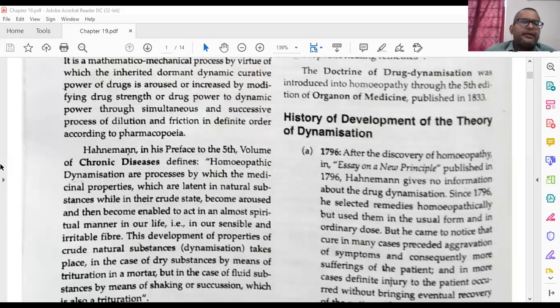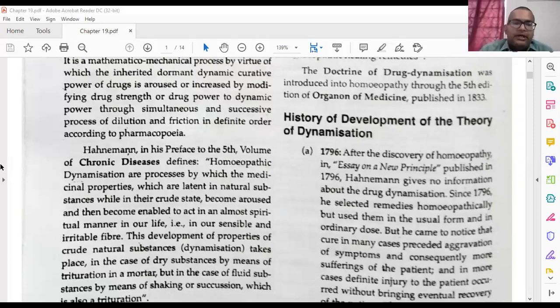Then Hahnemann, in his preface to the fifth volume of the Chronic Diseases, a book he wrote along with Materia Medica Pura and the Organon of Medicine, said that homeopathic dynamizations are processes by which the medicinal properties which are latent in natural substances in their crude state become aroused and able to act in an almost spiritual manner in our life.